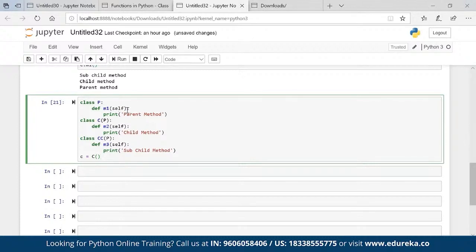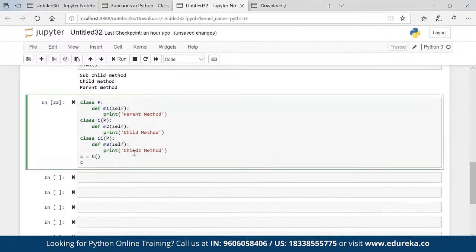Okay, M1 is a function and this is known as method. Basically, when we are talking about an object oriented programming language, then this is referred to as method. It's a sibling obviously, so ignore that, child 2, because it is getting property from parent only. C is not giving the property.